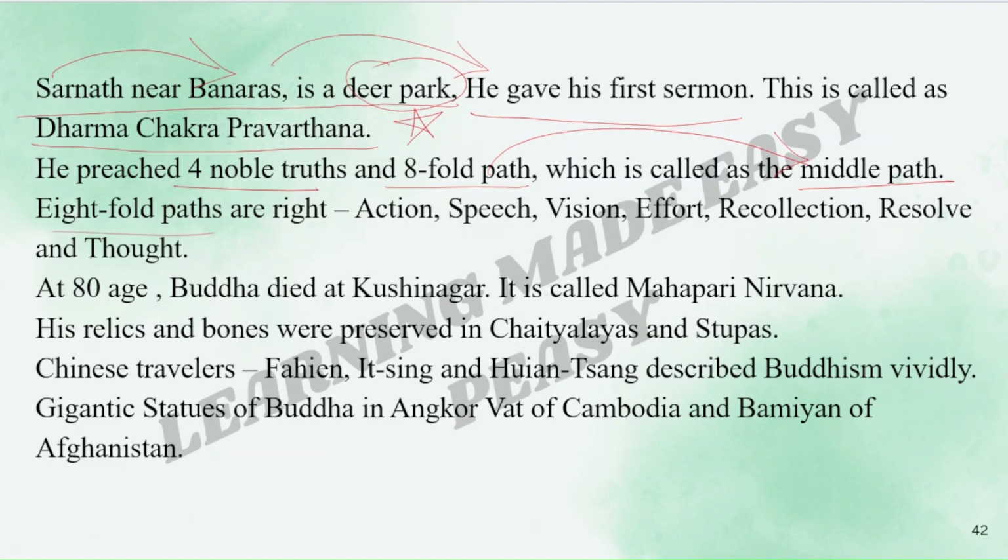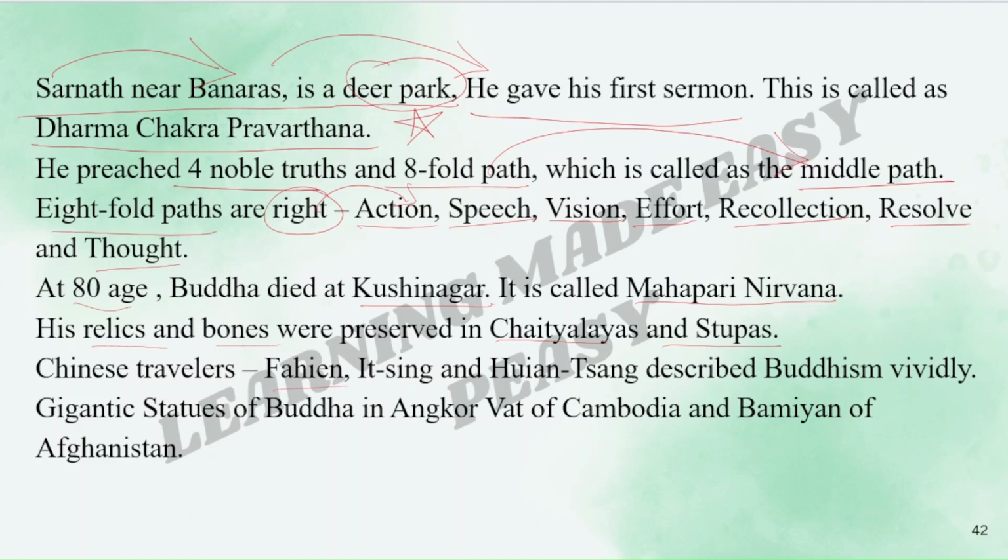So the eightfold paths are right action, right speech, right vision, right effort, right recollection, right resolve, and right thought. All right. At the age of 80, Buddha died at Kushinagara. It is called Mahaparinirvana. His relics and bones were preserved in Chaityalayas and stupas.